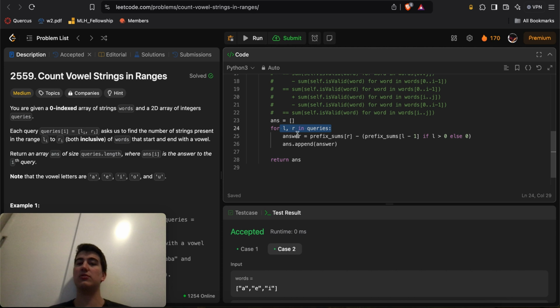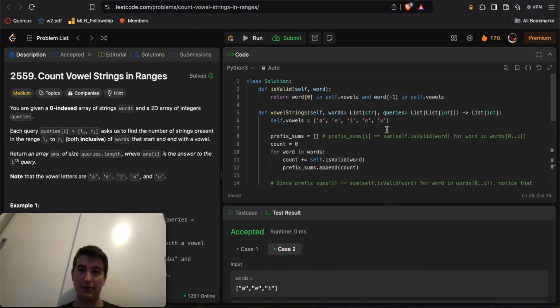So essentially, for every single query, we just compute that as our answer, append that to our answer array, and at the very end, bada boom, bada bing, bada boom, we just return that as our answer, and there we go. That's pretty much it.